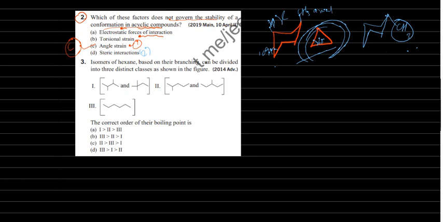Okay, so depending on the surface area changing, the boiling point will change. So the third boiling point is higher because surface area is more than second, then 1. Okay, here 6 membered ring, 1 2 3 4 5, 6 membered ring here, 1 2 3 4 membered ring, this one is 4 5 membered ring. So the correct order of their boiling points.